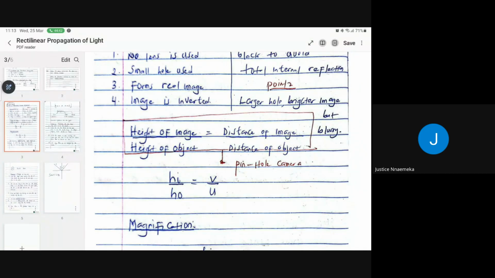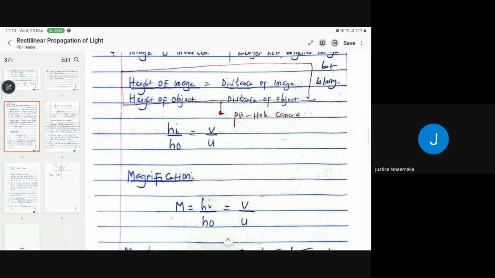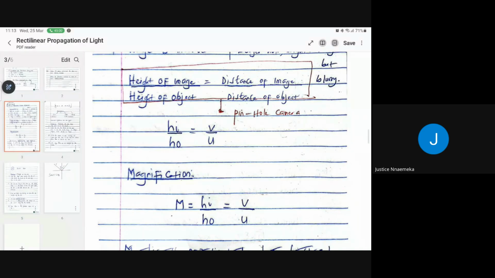So now that magnification, that's the formula. The height of the image over the height of the object is equal to the distance of the image over the distance of the object, right? So now that's your formula. Do you have questions under this? So you have hi over ho is equal to v over u. That's the magnification formula, where v is the image distance and u is the object distance, right? So that gives you the magnification of the object, how you can magnify the object.